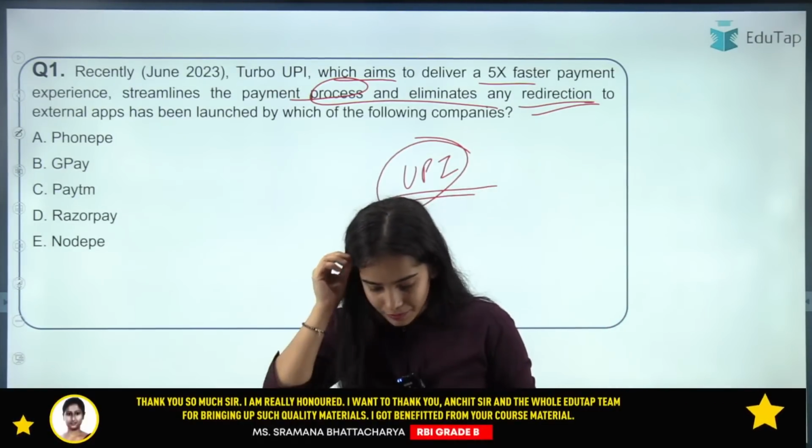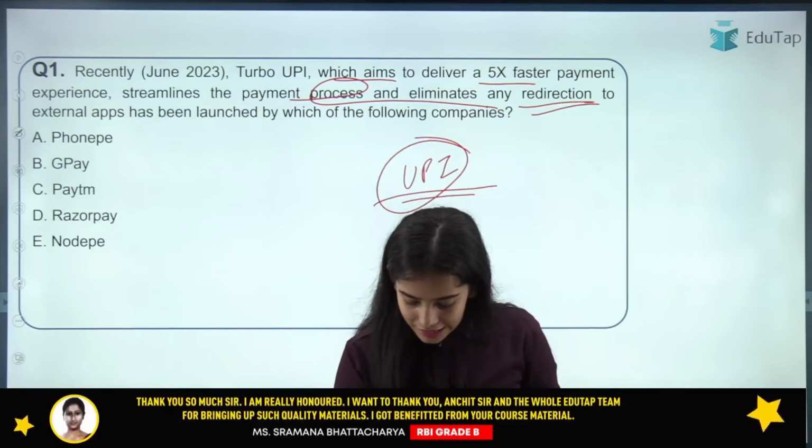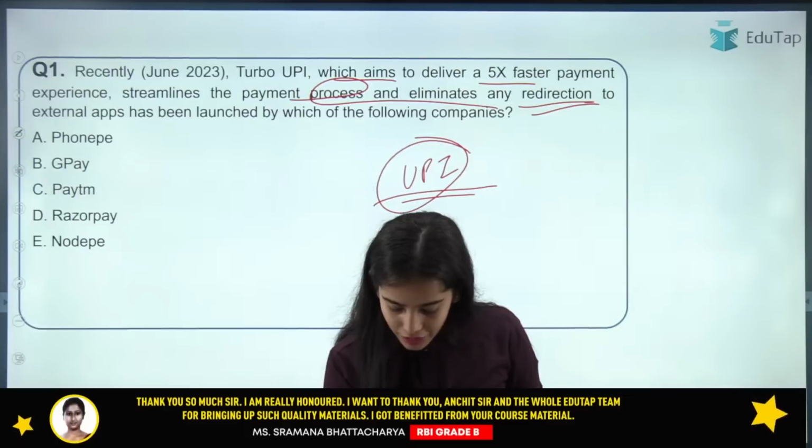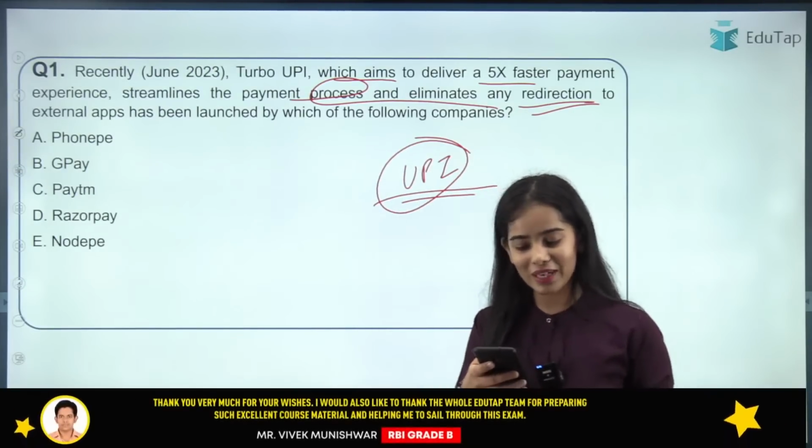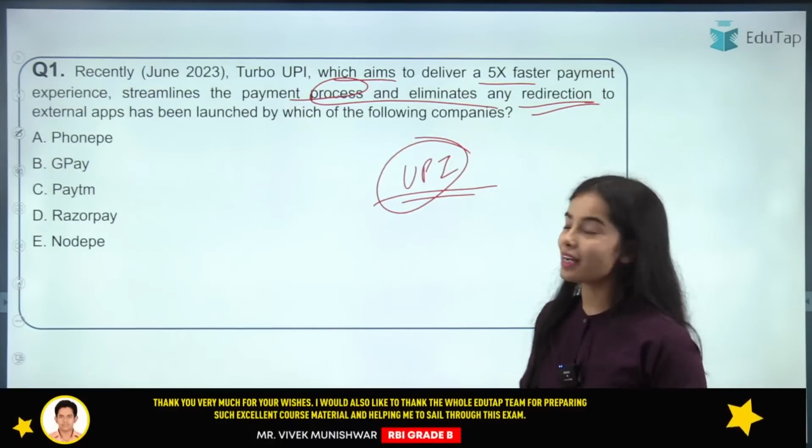Here I am getting the answer D from everyone. Good evening everyone. Good evening Mehak. Good evening Samarth. Good evening Harshal. Hello Rekha. So good evening and hello to everyone.